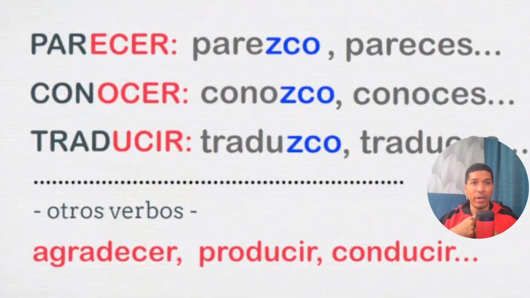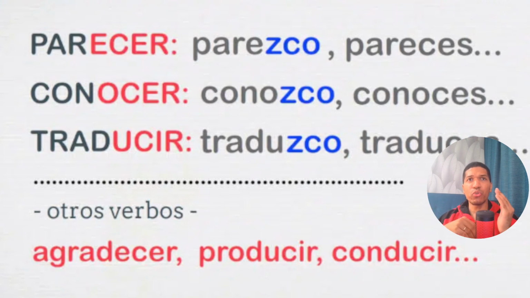And we have some interesting verbs where the first person is also irregular, and they will be around the letter Z. Z, parezco, conozco, traduzco. Conocer, to know, parecer is seems, traducir, to translate. And we have others like agradecer, producir, conducir, to drive. For example, yo conduzco, we need to add the letter Z, and then the ending in co, sco. Parezco, conozco, traduzco, and then it will be regular.